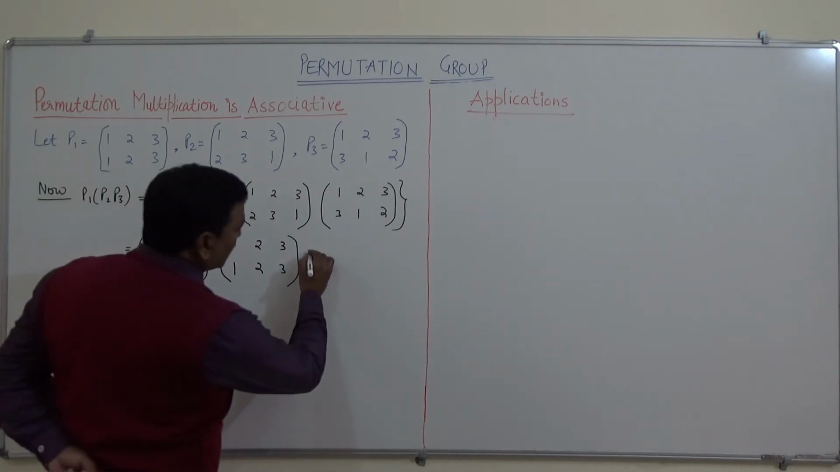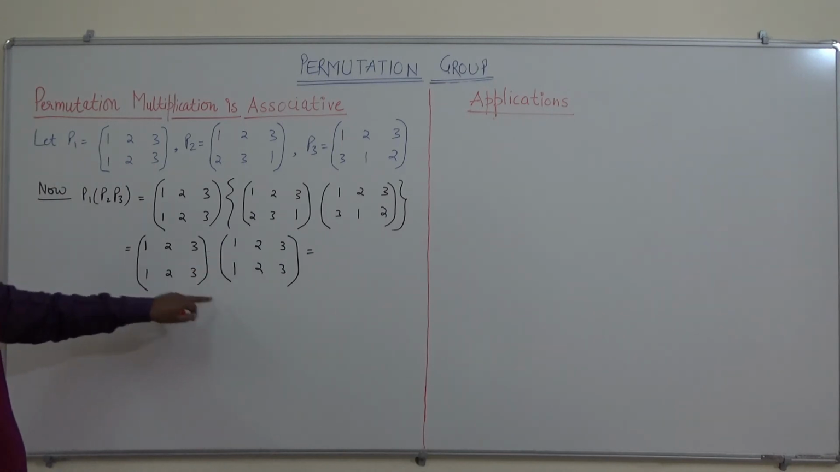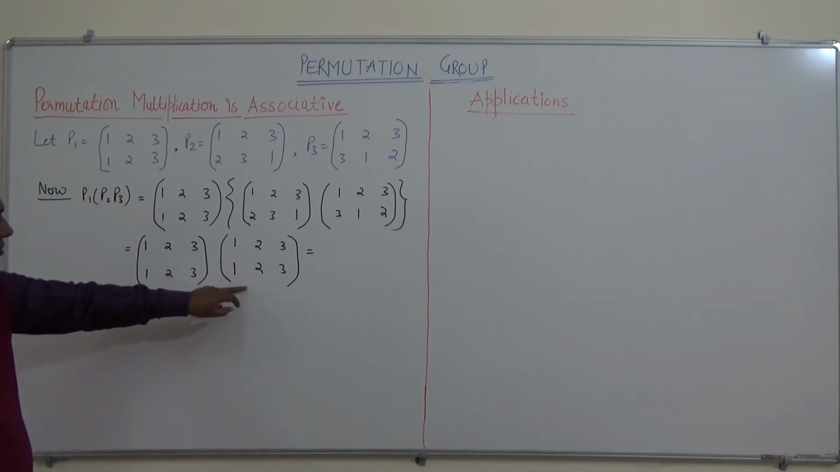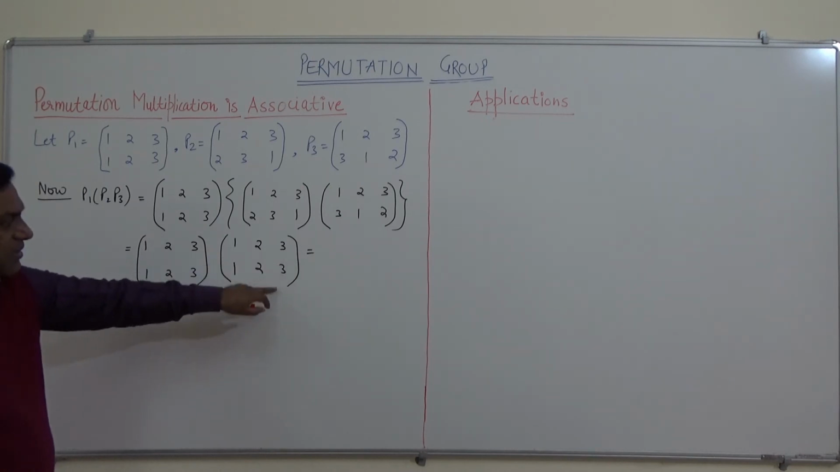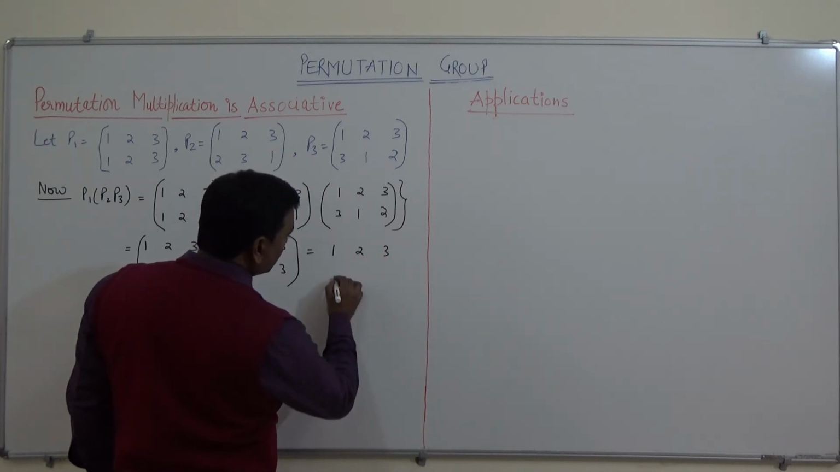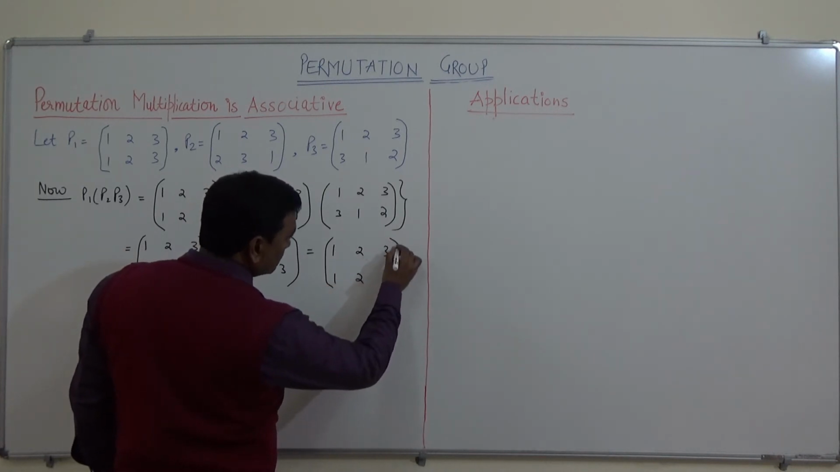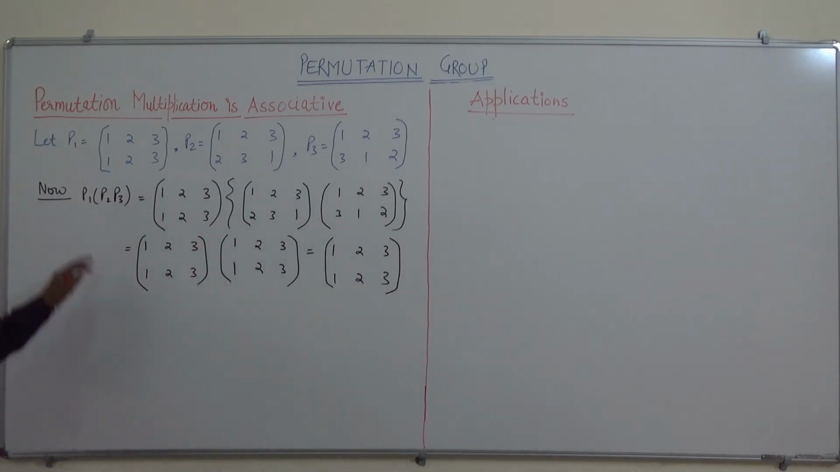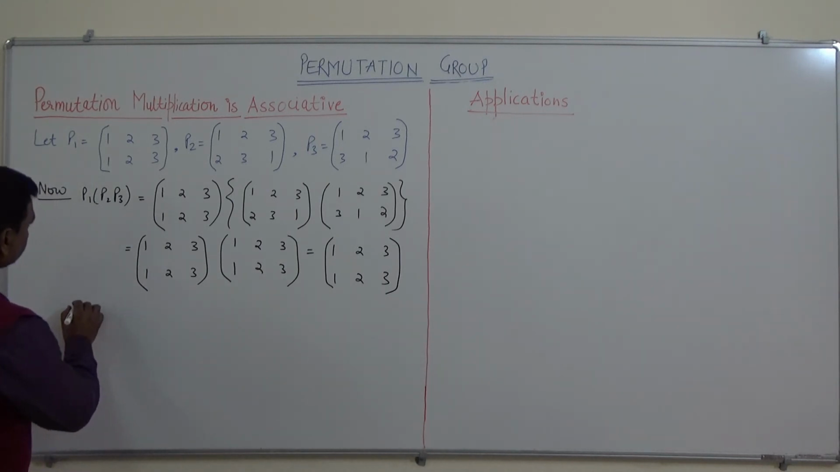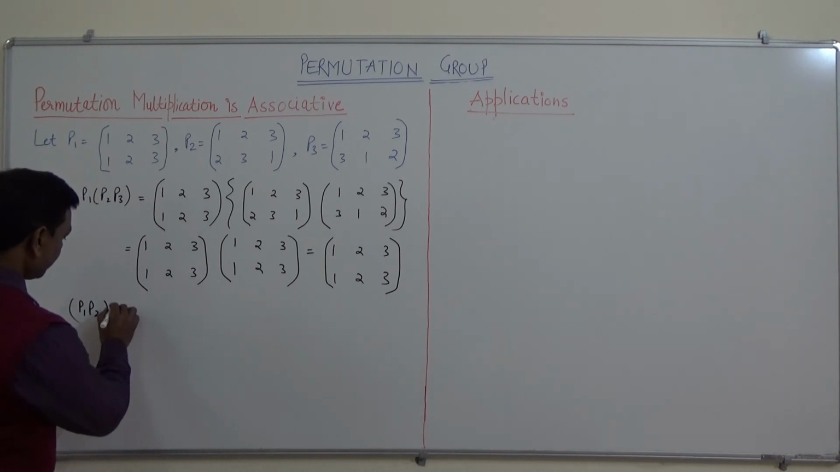Now, further this will be equivalent to 1 maps 1, 2 maps 2, 3 maps 3. So this is equivalent to 1 2 3 over 1 2 3. So this is P1 into P2 into P3. Now we will check P1 P2. First we will multiply P1 and P2 and then P3.